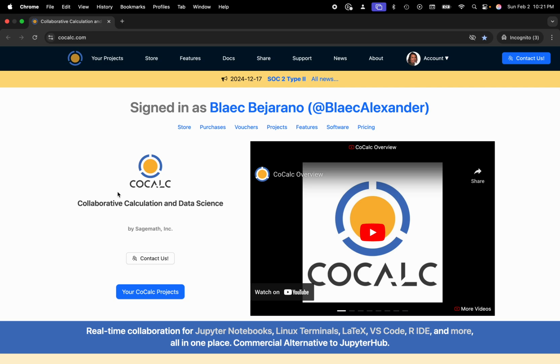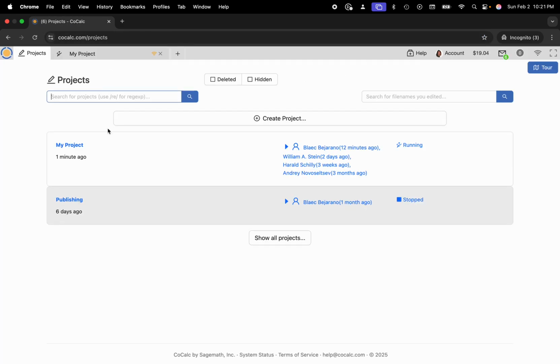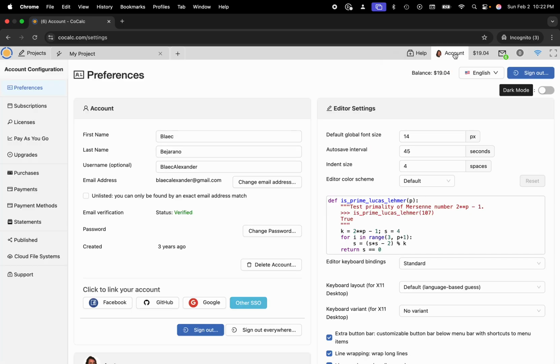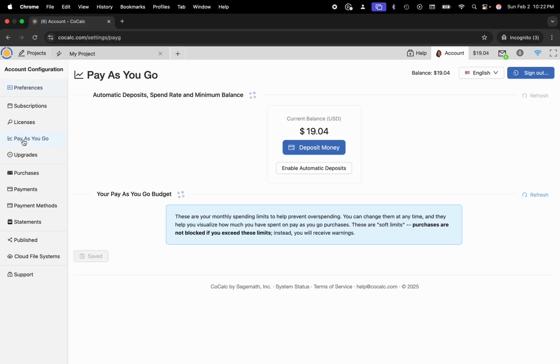Using the CoCalc platform's pay-as-you-go services. You can see I'm at CoCalc.com. I'm going to head over to my projects. And now we can navigate to the upper right-hand corner and click on Account. And from the menu items on the left-hand side, select Pay-as-you-go.